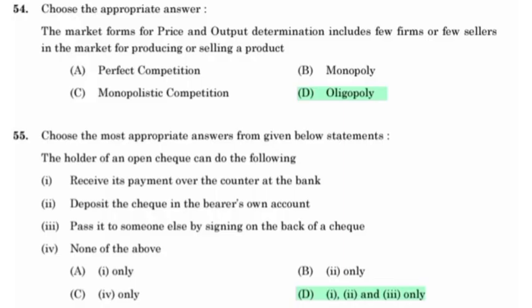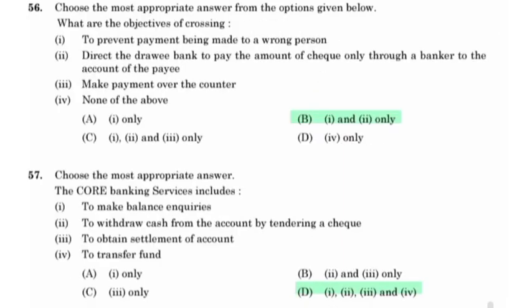The holder of an open cheque can do the following: receive its payment over the counter at the bank, deposit the cheque in the bearer's own bank account, or pass it to someone else by signing on the back of the cheque. Choose the most appropriate answer from the options given below. What is the objective of crossing? To prevent payment being made to the wrong person, directing the drawee bank to pay the amount of the cheque only through a banker to the account of the payee.